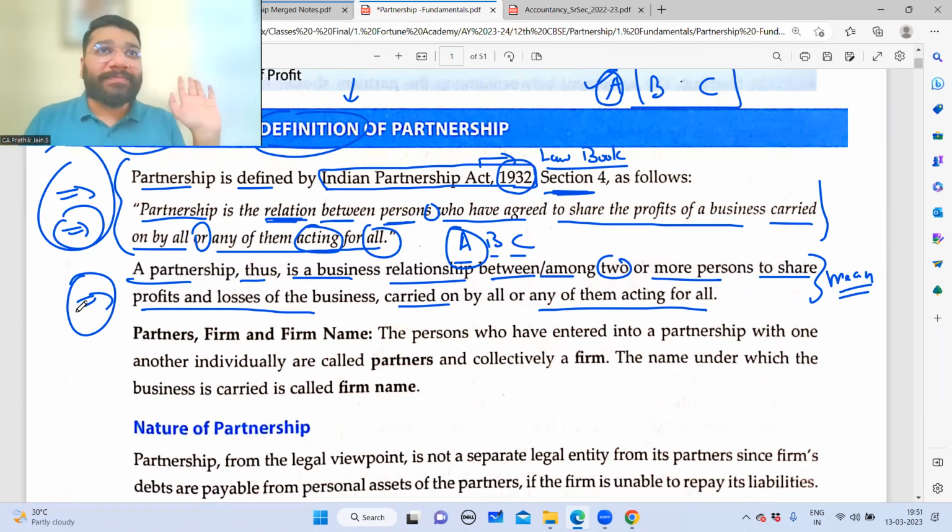My funda is very clear. In the definition, they have given the word relation, so I'll not put relationship there. Otherwise, you do whatever you want to do in a relationship, I will not interfere in that. But this query alone I'll not be able to answer because this is out of my expertise. So for that reason, I'm out.